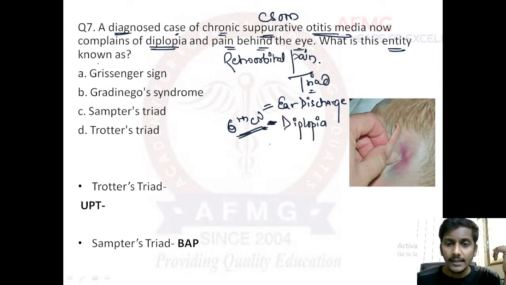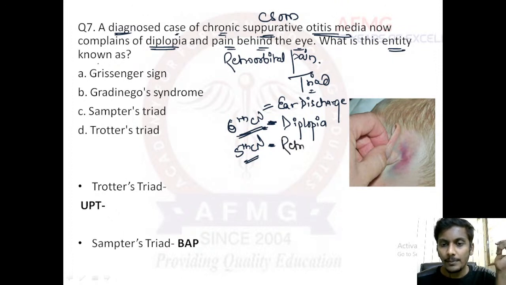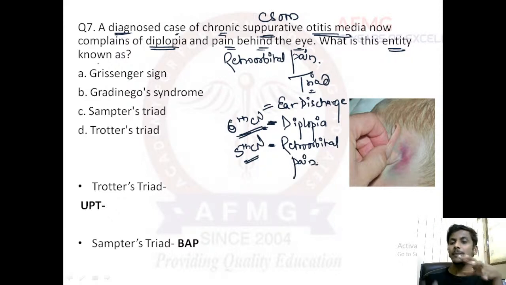And last thing, as there is involvement of the fifth cranial nerve, that means your trigeminal nerve, there would be retroorbital pain. The ophthalmic division of trigeminal nerve would be involved, and that can lead to retroorbital pain or pain behind eye. So this is a triad where there is ear discharge due to CSOM. Now this chronic suppurative otitis media has involved, or the infection has spread to the sixth nerve, leading to diplopia.